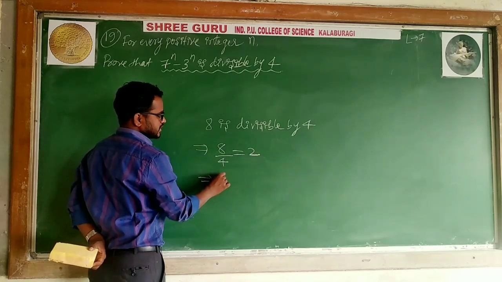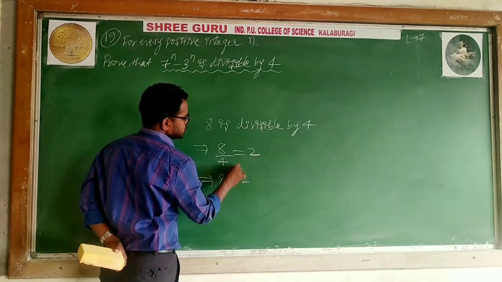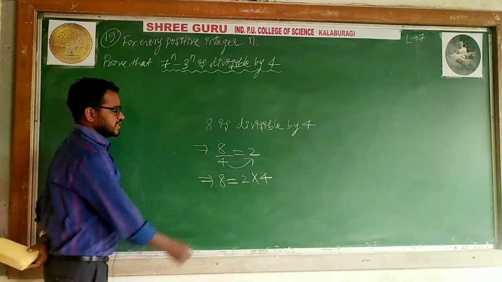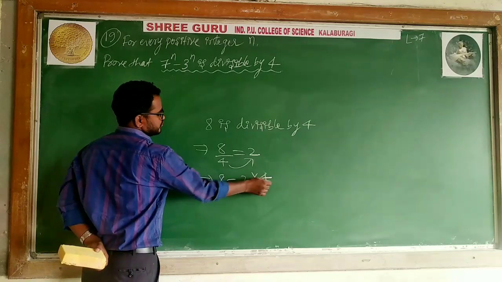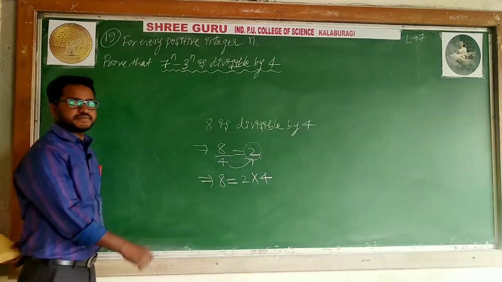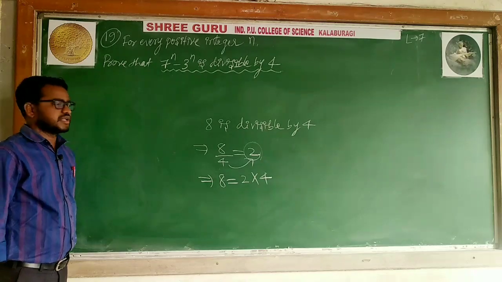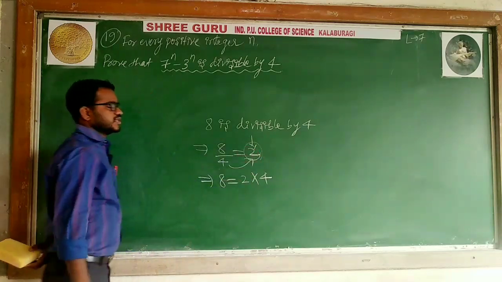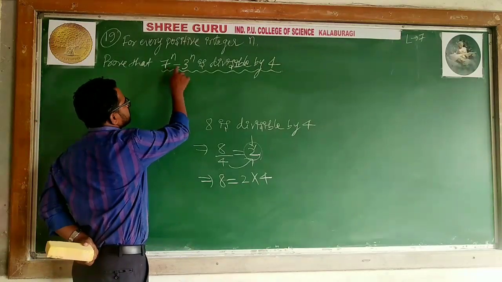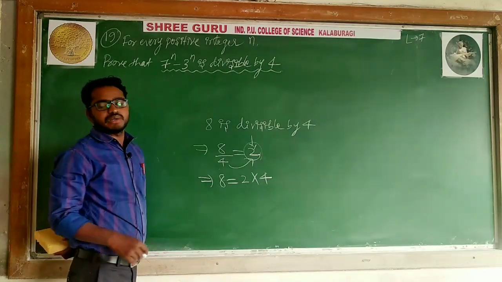8 is divisible by 4 means I can write 8 as 2 into 4. When it is divisible, you will get some integer, some number, here that is 2 or whatever. Similarly, 7 to the power n minus 3 to the power n is divisible by 4 means 7 to the power n minus 3 to the power n is equal to some number.